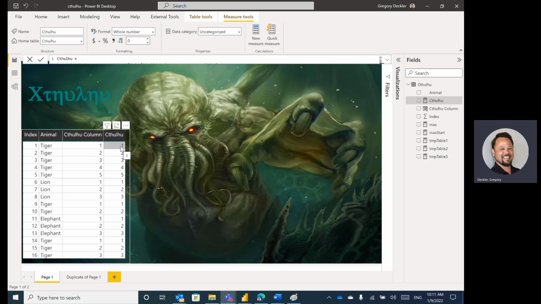Now, as you can see here, Cthulhu, the measure that we're going to be focusing on, as you have this animal tiger, it counts up 1, 2, 3, 4, 5 because these are all in sequence. And then when it changes to lion, the Cthulhu resets and starts counting back from 1 again. 1, 2, changes, 3, changes to tiger, 1, 2, elephant, 1, 2, 3, back to tiger, 1, 2, 3, and so on.